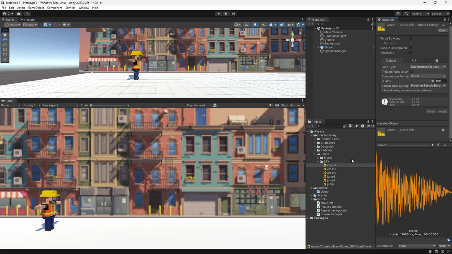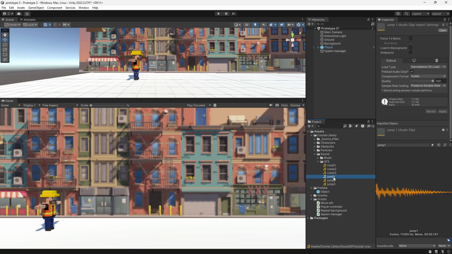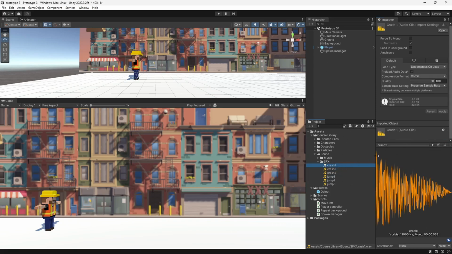I like this one, the crash one. We're gonna have to turn the volume down, obviously, but I like crash one. Now the jump sounds. That sounds fine, I guess. I do not like that sound. I don't like that sound either. Let's listen to this one again. Don't like that noise. I guess we're doing jump 1 and crash 2, correct? Or crash 1, correct? Yes.